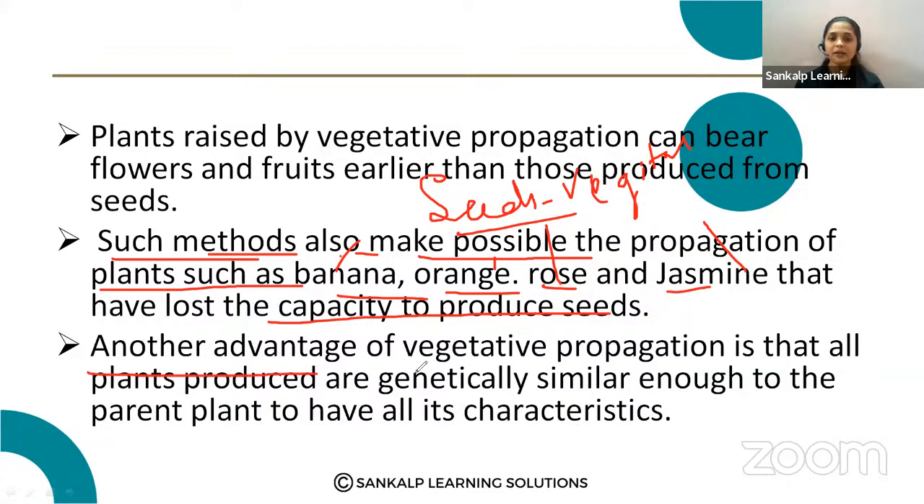Another advantage of vegetative propagation is that the plants produced are genetically similar to their parental plant, so they have all the parent's characteristics. So there is less variation between the parents and the offspring. The new plant has less variation compared to the parent plant. So these are the advantages of vegetative propagation.